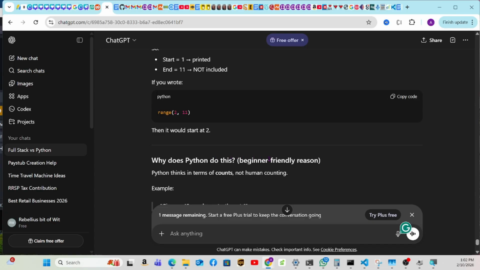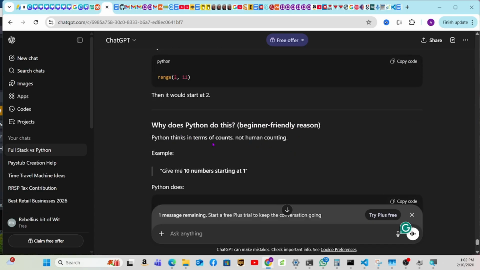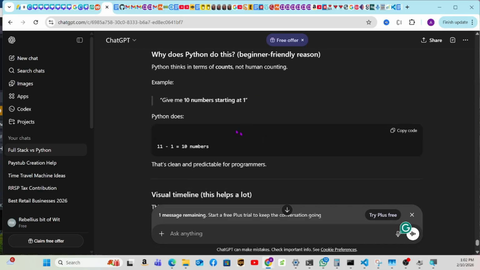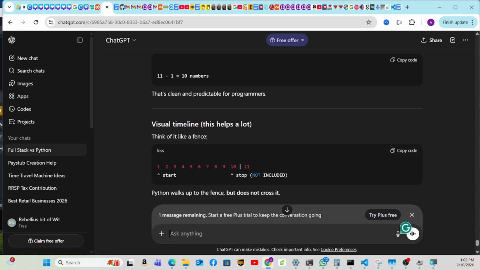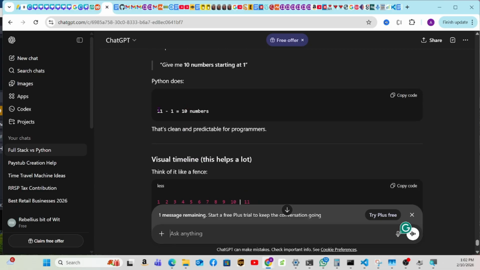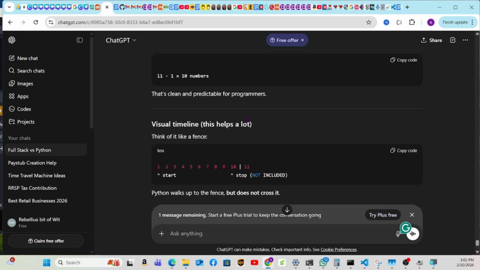Why does Python do this? Beginner friendly reason: Python thinks in terms of counts, not human counting. For example, give me 10 numbers starting at 1. Python does 11 minus 1, 10 numbers. That's clean and predictable for programmers. Visual timeline: remember, it's like you're saying, print me 10 numbers. This is 11 minus 1. So whenever you are confused, that's what you have to do. The math is a subtraction.